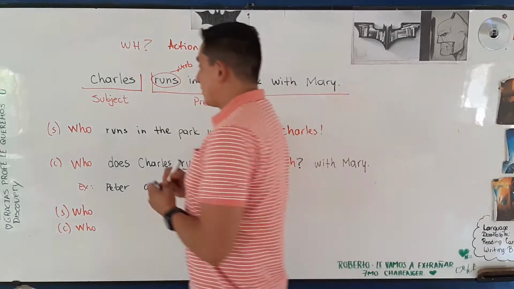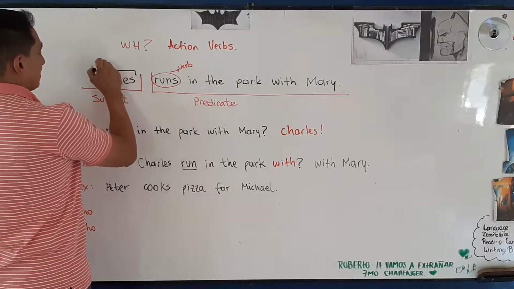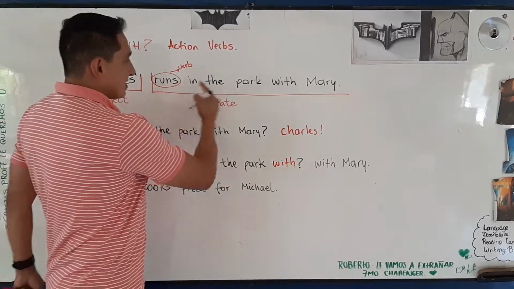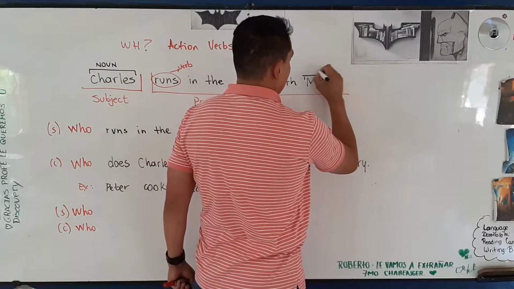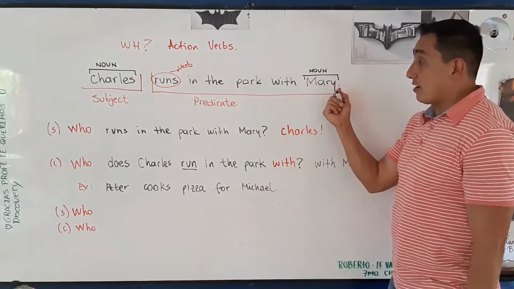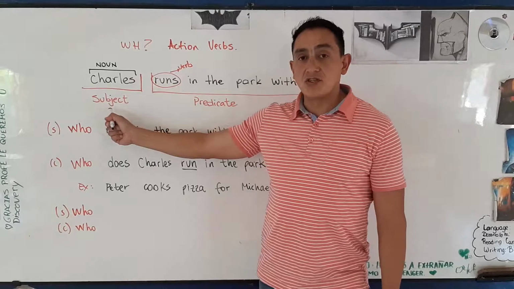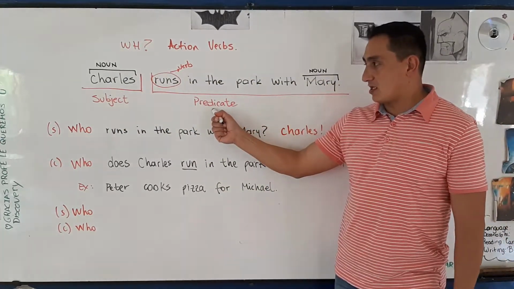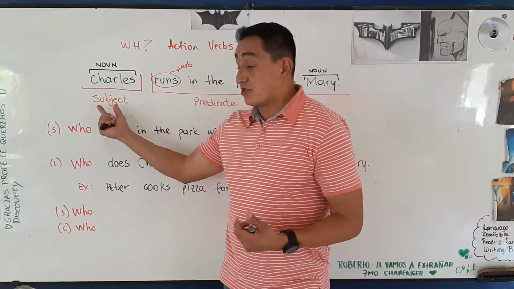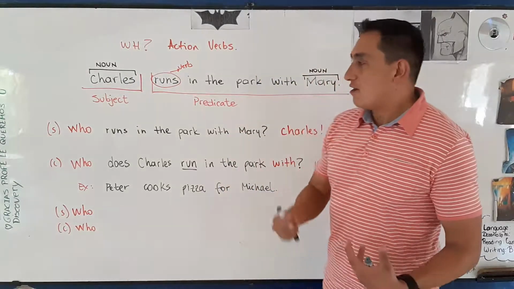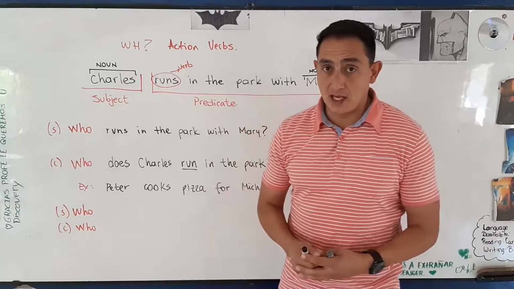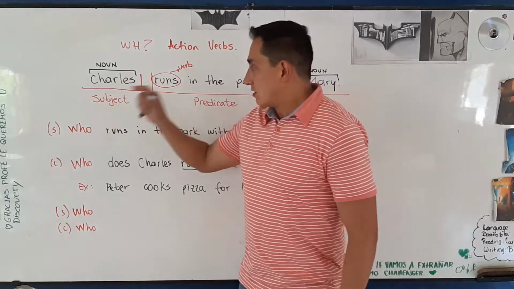Why? Because do you see here that I have Charles, and Charles is a noun, right? But in this sentence, I have also Mary. I have Charles and I have Mary. Charles is in the subject, Mary is in the predicate. So when I want to make the question who, if it is for the subject, the structure is different from the question who in the predicate or in the complement. Okay? So let's analyze who subject.